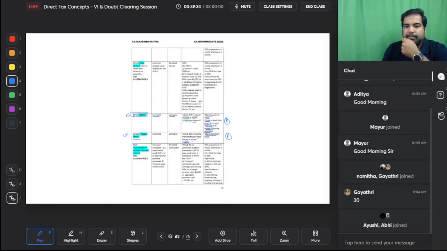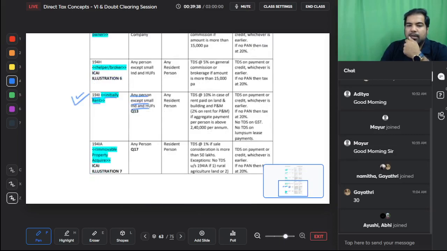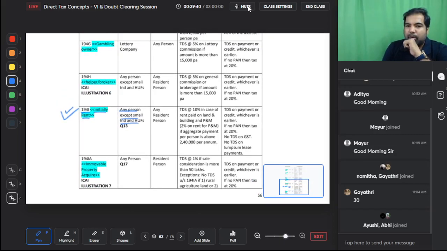Going back, any person paying, except small individual, small HUF, to any resident person, TDS at the rate of 10% in case of rent paid on land and building, and 2% on plant and machinery, if the aggregate payment per person is above 2,40,000 per annum. So per annum and also per person. TDS on payment or credit, whichever is earlier. If no PAN, then tax at 20%.